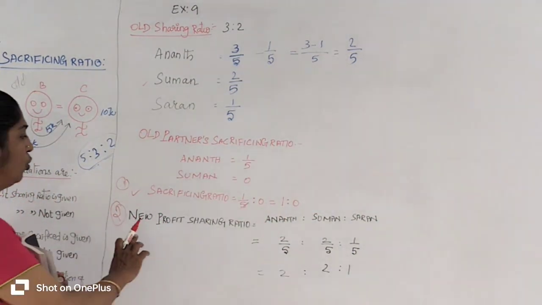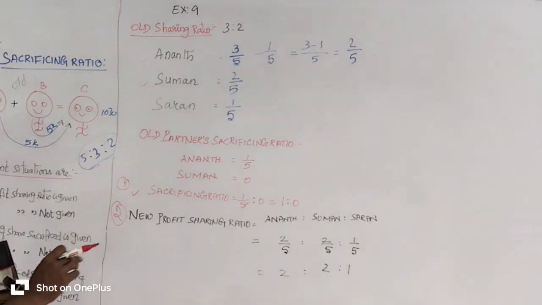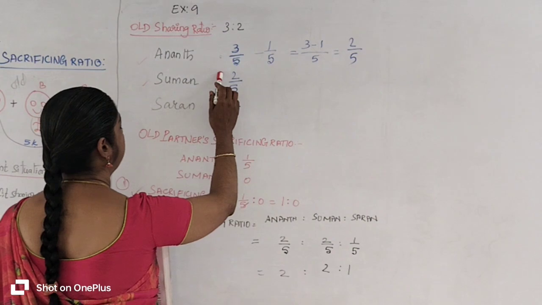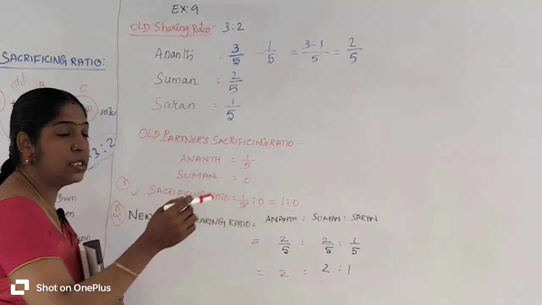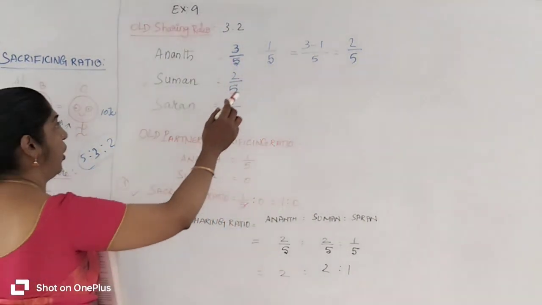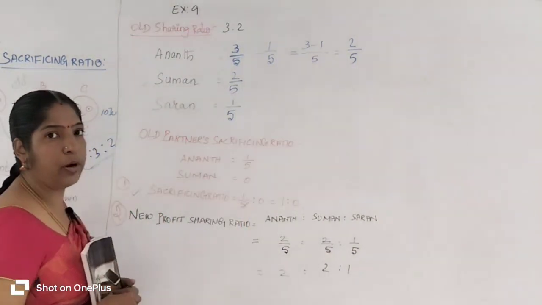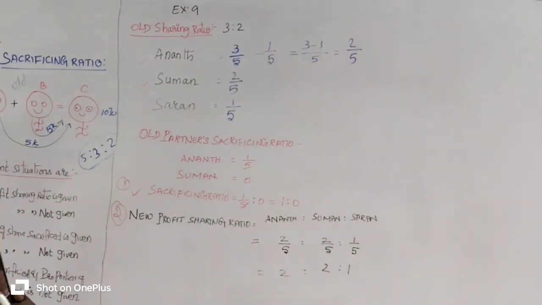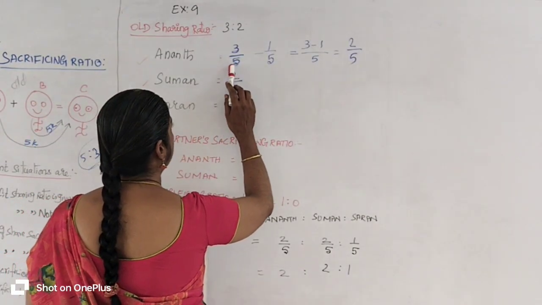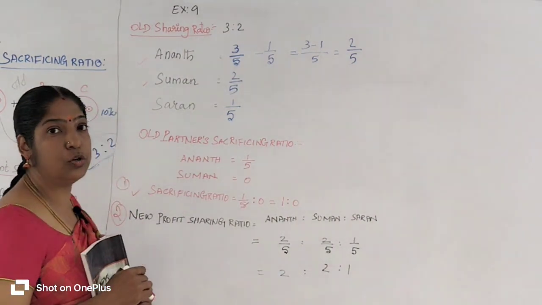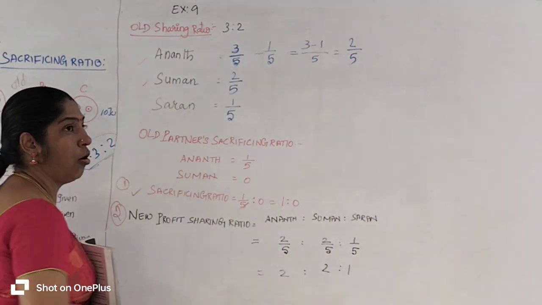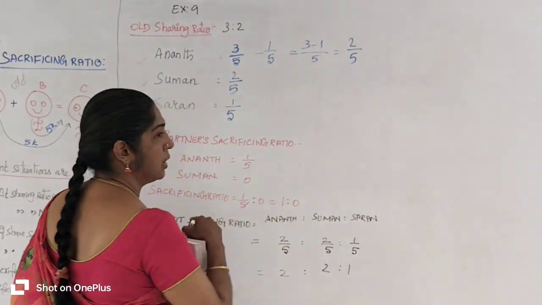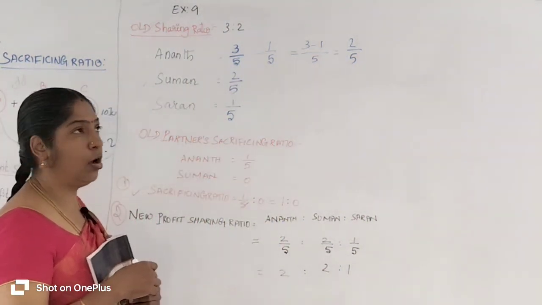Now we are going to find out the new profit sharing ratio. Let's take Anand, the old partner. Anand's old profit sharing ratio is 3/5. Then Anand sacrifices his share of profit, 1/5, to give it to new partner Saran. So to find the new profit sharing ratio, we subtract the sacrificing ratio from the old profit sharing ratio. You will get the new profit sharing ratio for Anand. Got it? Here the denominator is the same number.